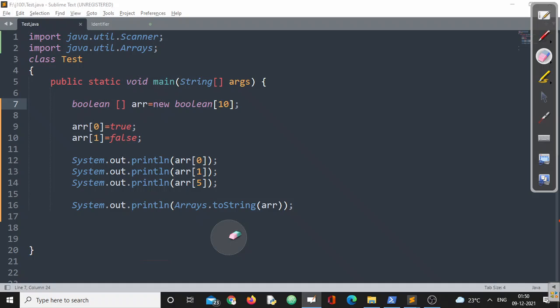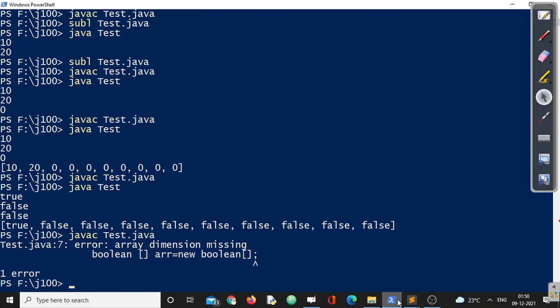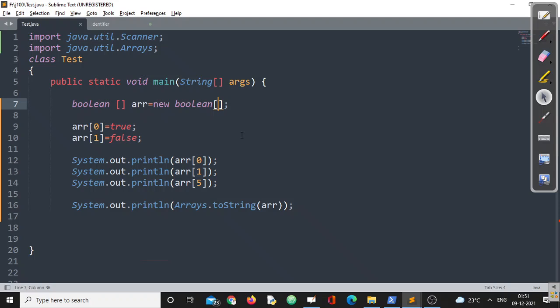One conclusion I want to make here: while creating the array, make sure you specify the size. If by mistake you have not specified the size, immediately you will get a compiler error. Let us cross check. Immediately your compiler will say, hey, what are you doing, man? You need to specify the size. Array dimension is missing. Very clearly it raises the error. So size is a must.